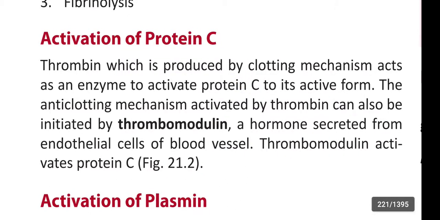Thrombin, which is produced by the clotting mechanism, acts as an enzyme to activate protein C to its active form. The anti-clotting mechanism activated by thrombin can also be initiated by thrombomodulin, a hormone secreted from endothelial cells of blood vessels. The thrombomodulin activates protein C.